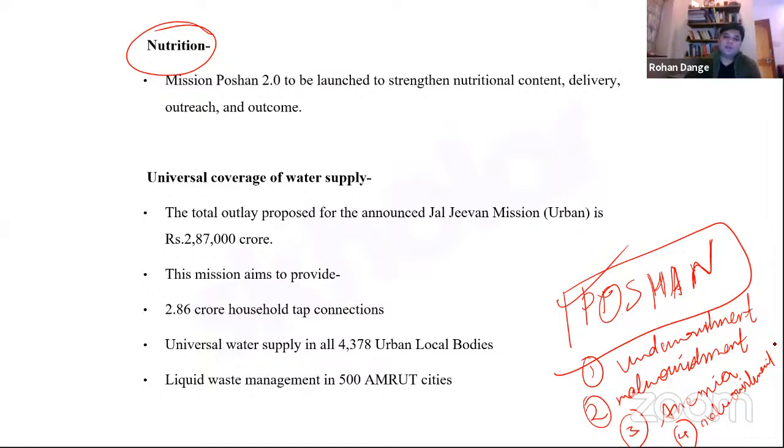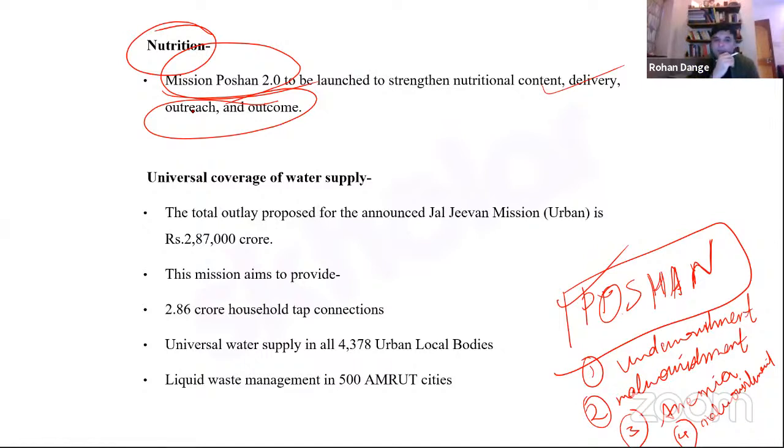So this is now on the same lines. Mission Poshan 2.0 is to be launched to strengthen the nutritional content delivery, outreach, and outcome. So since Mission Poshan 2.0 is now being launched to strengthen nutritional content delivery, outreach, and outcome, it's important that you know the basics of Poshan Abhiyan. I have given you the basics of Poshan Abhiyan on screen, but if needed, you can also learn a little more on the same, right?